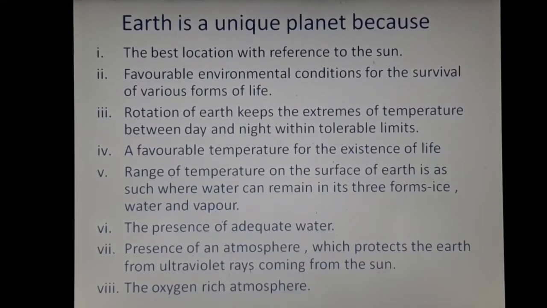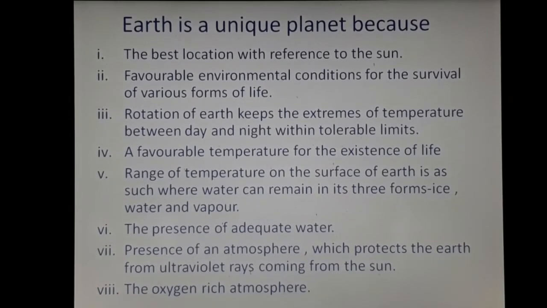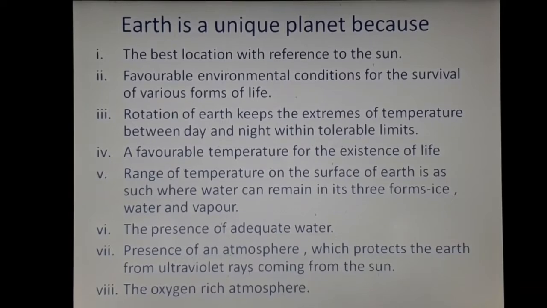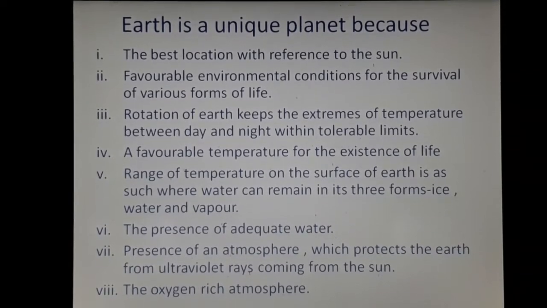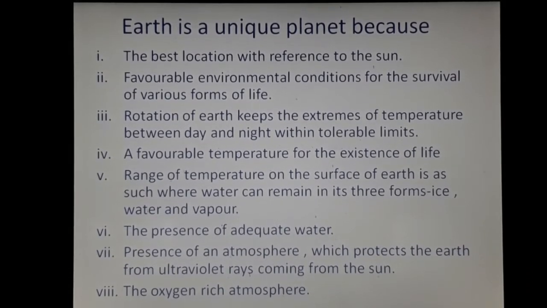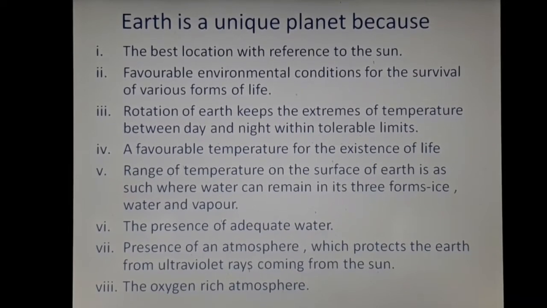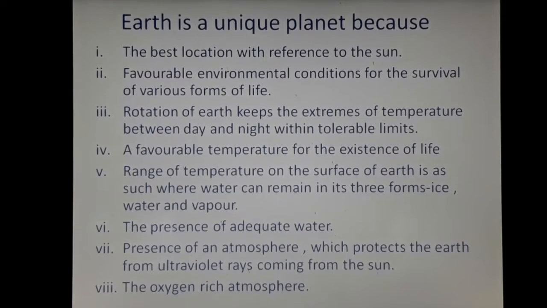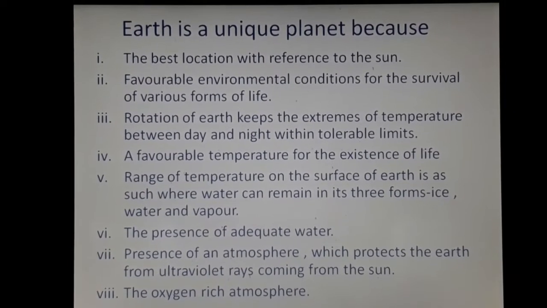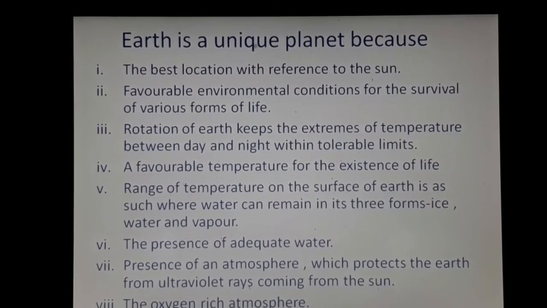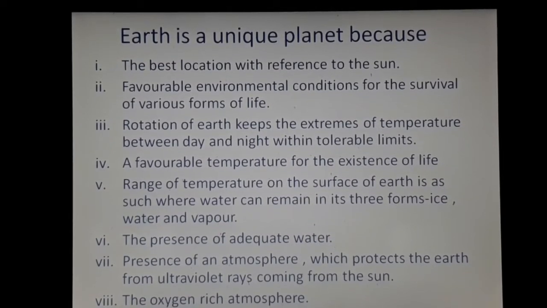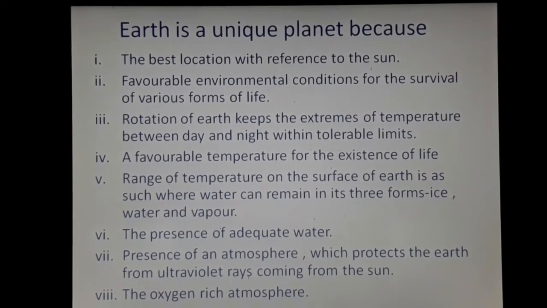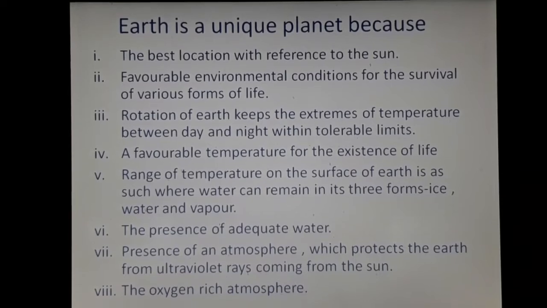Fifth one is this, that water can be found in all three forms on earth. It can be found in ice form also, in water form also, and in vapor form also. Then the presence of an adequate amount of water is optimal for the survival of life. That is why earth is a unique planet. That is why survival can be done on earth.